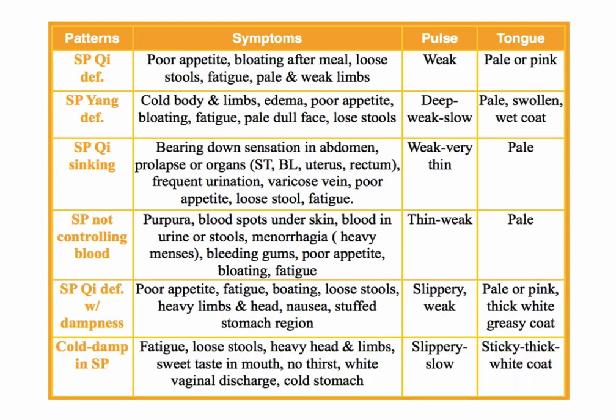But I have to say, even though it's called cold damp in the spleen, which would be excess cold and excess damp in the spleen, there is an underlying spleen Qi deficiency in there as well, which shows with a slow pulse, that's the cold, and fatigue. But the fatigue is also coming from the damp. Damp is very dragging. It's very heavy. So it makes us fatigued, right? But there's a slight spleen Qi deficiency in there.